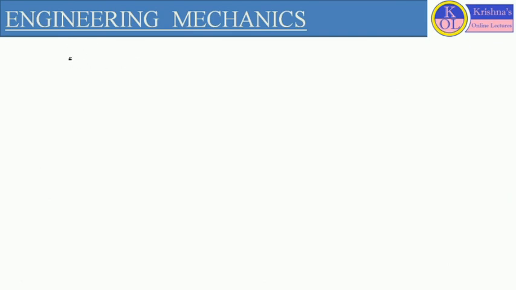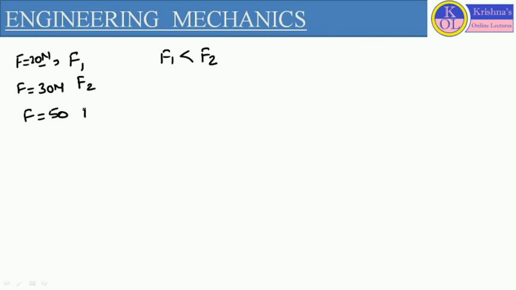For example, the friction is F1 against the applied force of 20 Newton, and against the applied load of 30 Newton, the value of friction force is F2. So this F1 should be less than F2. Now at F equals 50, the friction force is F3, so this F2 is less than F3.